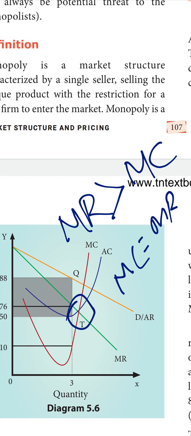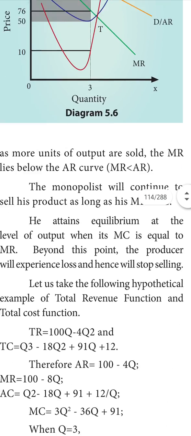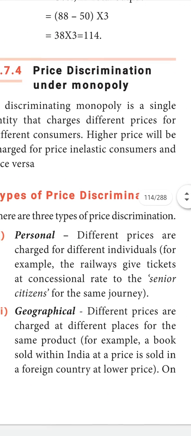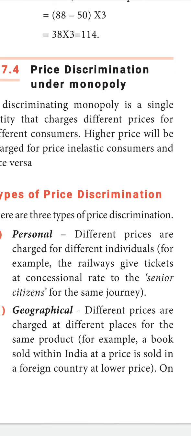Okay. Next we will move on to price determination under the monopoly. How are they determining the price? Personal, geographical, and on the basis of use. Personal: different prices are charged for different individuals.